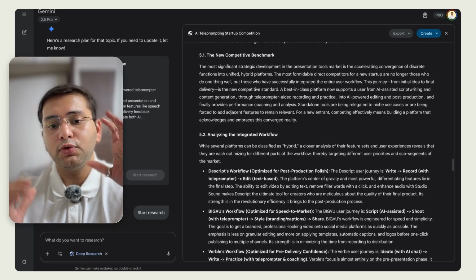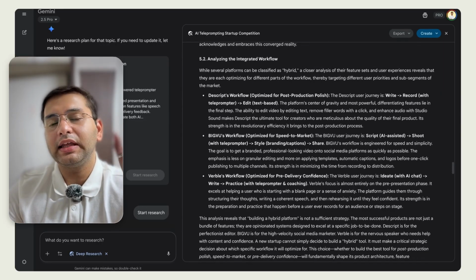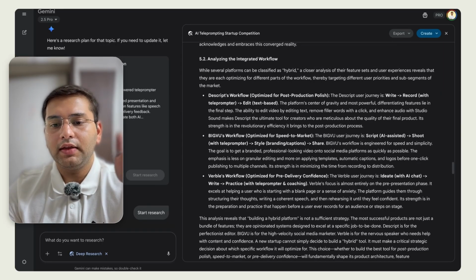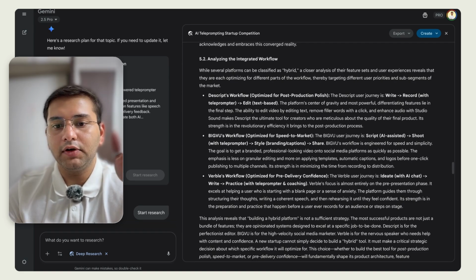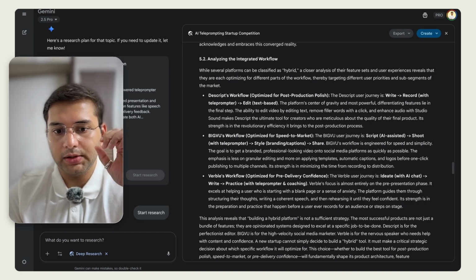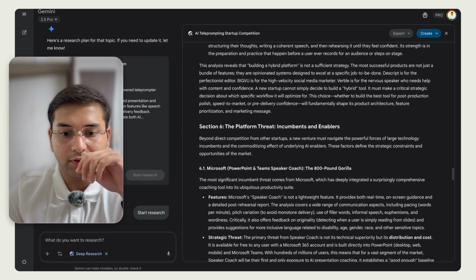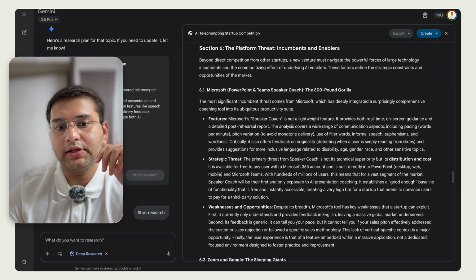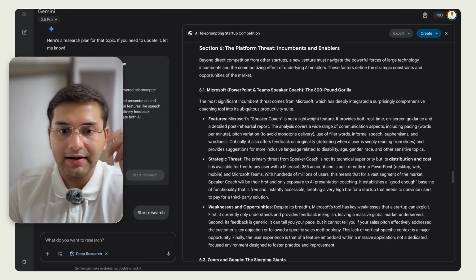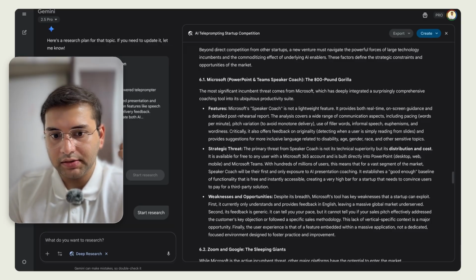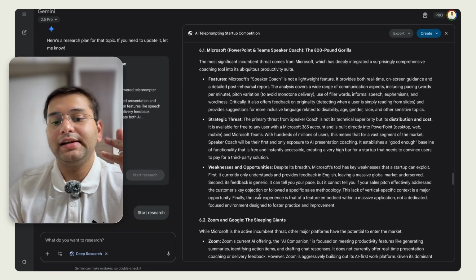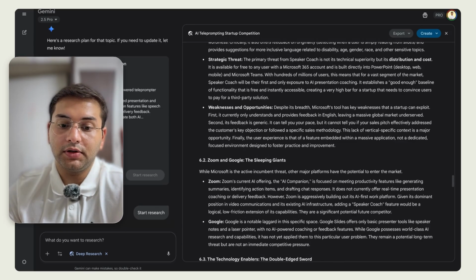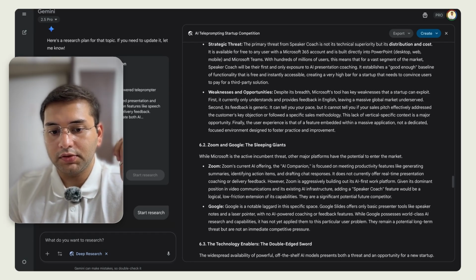But that said, if you really look into it in depth, even if they're giving multiple features, they are really focusing on one particular solution. Descript is giving the entire workflow. It's really focusing on post-production polish, and then they've given for the other 2 platforms. Platform threat. This is something like what Perplexity showed us, the barriers. Microsoft is a barrier because there's a speaker coach. But then it also gives us weaknesses of these threats that are there, areas that we can capture on. So it's talking about Microsoft, it's talking about Zoom and Google.